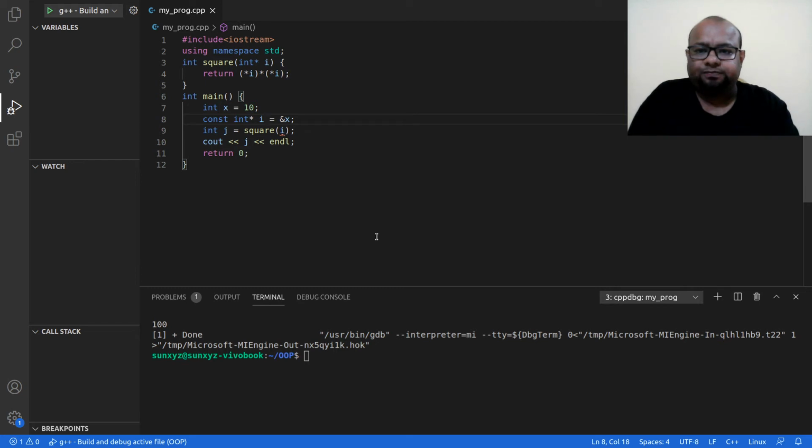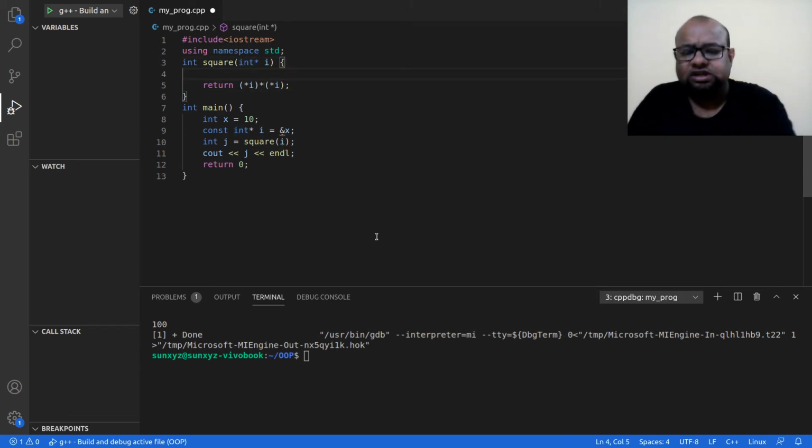Now see, I am expecting an integer pointer over here. This is not a constant integer, so I am not expecting a constant pointer. So I could very well make a change inside my function, right? I can set the value at I equal to I into 2.